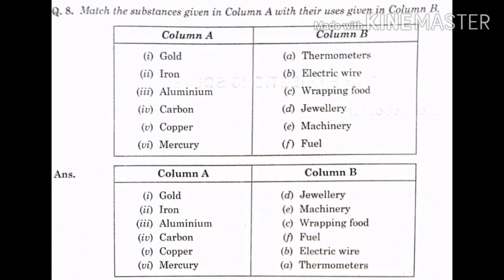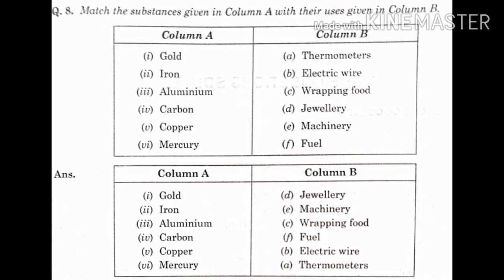Question number 8. Match the substances given in column A with their uses given in column B. Column A. First one gold, second iron, third aluminium, fourth carbon, fifth one copper and sixth one mercury. Column B. A. Thermometers. B. Electric wire. C. Wrapping food. D. Jewelry. E. Machinery. F. Fuel.